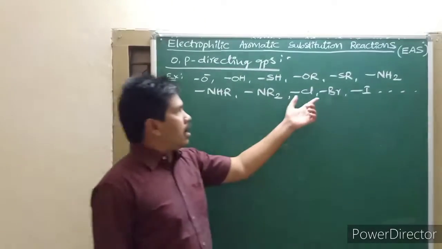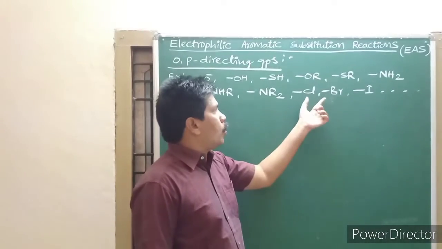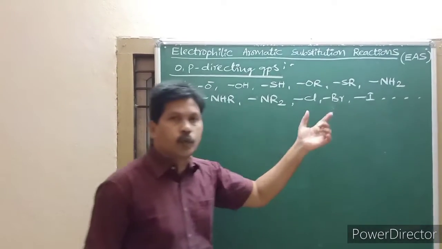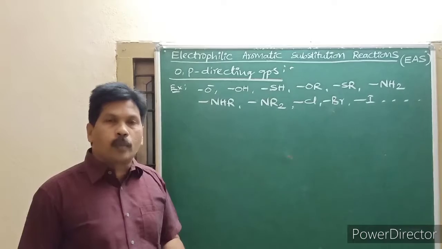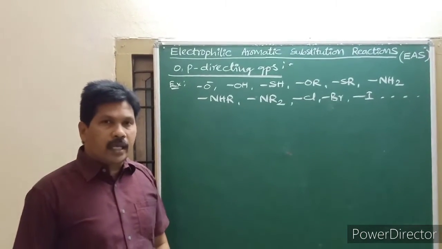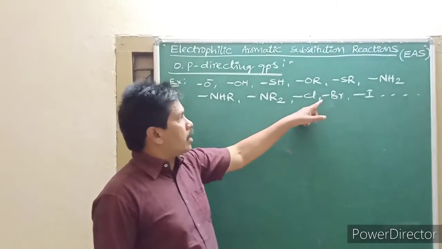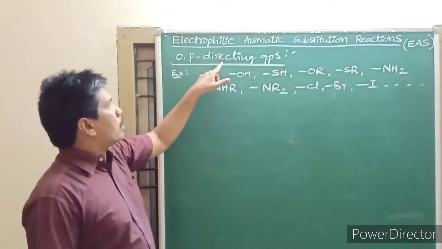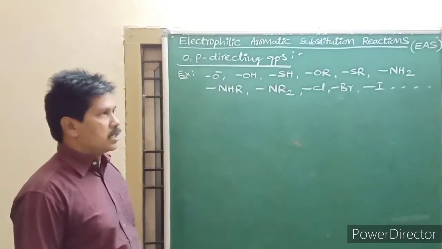But as an exception, the halogens chlorine, bromine and iodine show a negative inductive effect. That's why these are deactivating groups even though they are ortho-para directors.